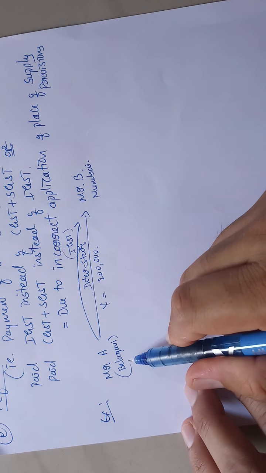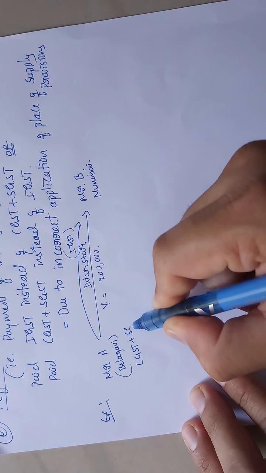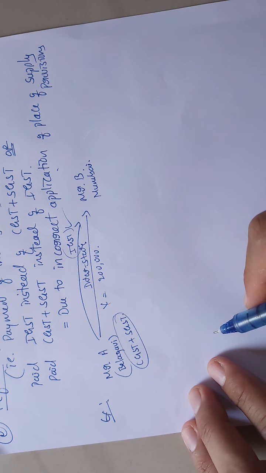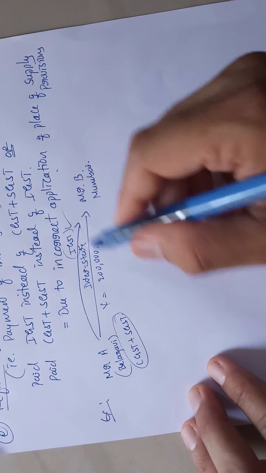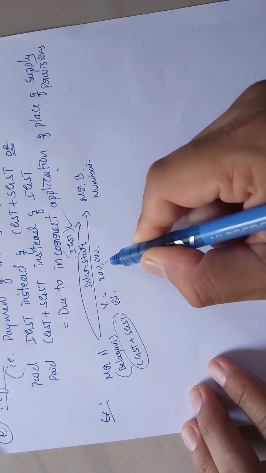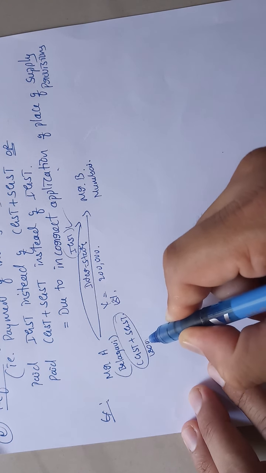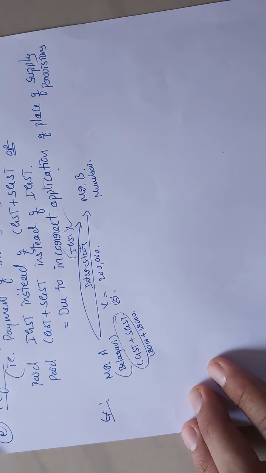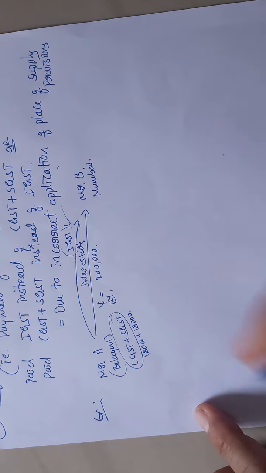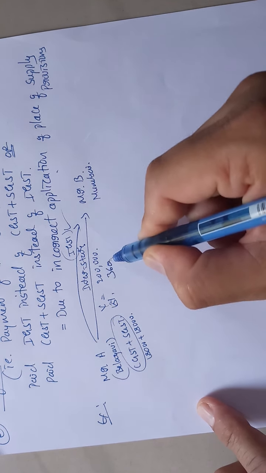If Mr. A levied CGST plus SGST instead of IGST, for example 18% is the GST rate, so on 2 lakh, 18% means 36,000, so that comes to 18,000 plus 18,000. 18,000 CGST, 18,000 SGST, so total 36,000.